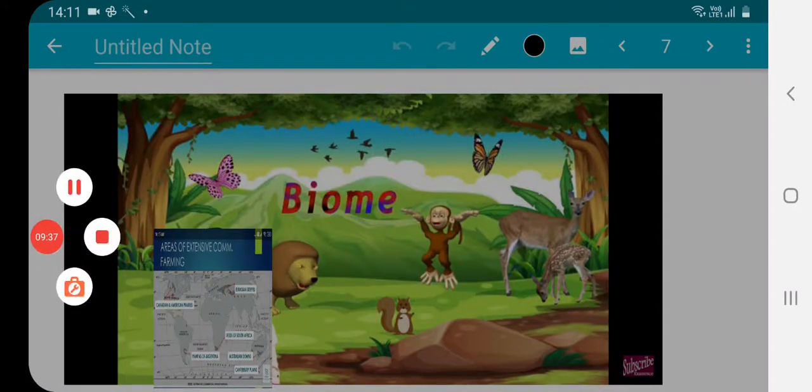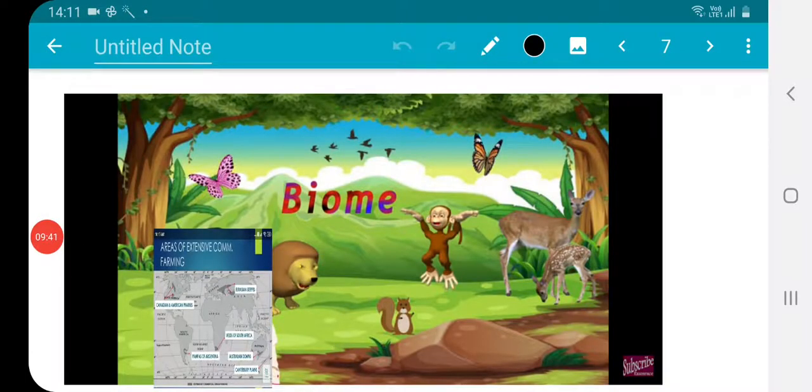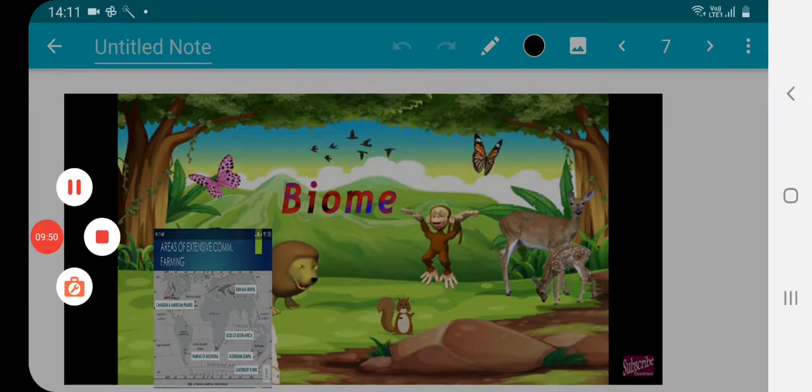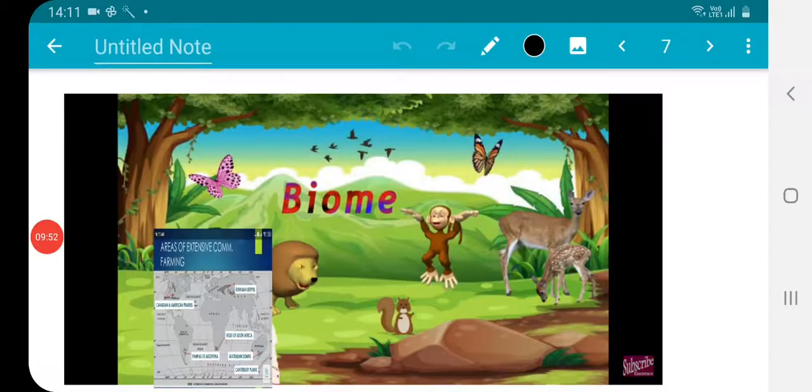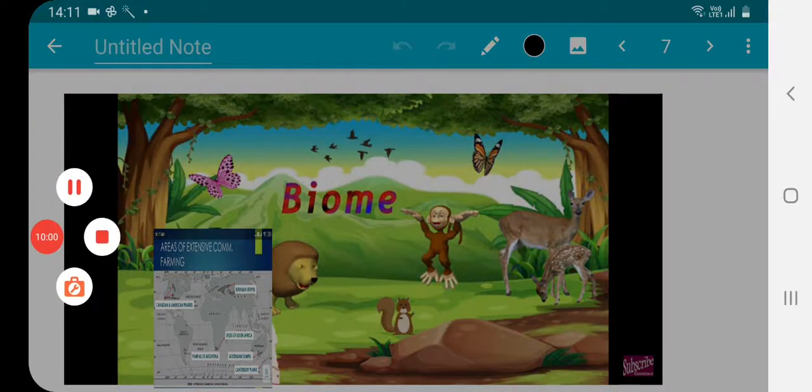Thank you, students. You have to take care. You have to read the first 5 pages of your geography book, chapter number 15. And then we have to do biome, different types of biomes of India: deciduous forest type, coastal, mountainous, and so on and so forth. Bye, students.